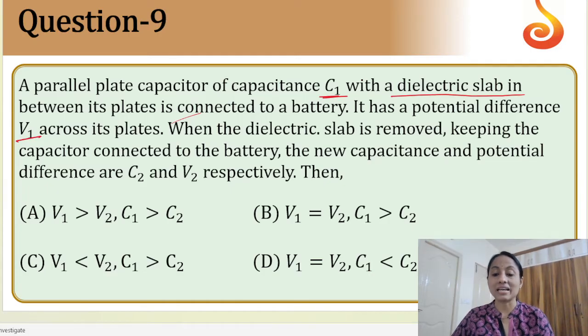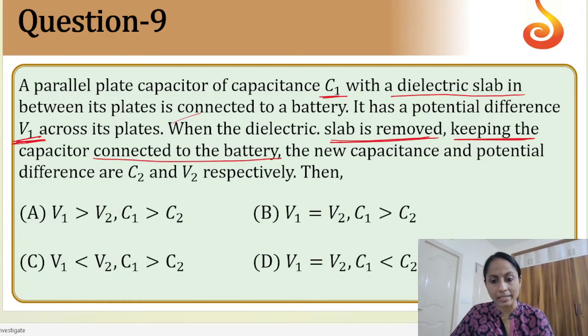Now when the dielectric slab is removed, keeping the capacitor connected to the battery, that means V remains the same, potential remains the same. So here we need to understand that keeping the capacitor connected to the same battery, V1 will be equal to V2.